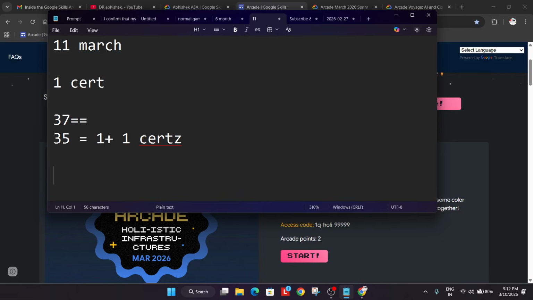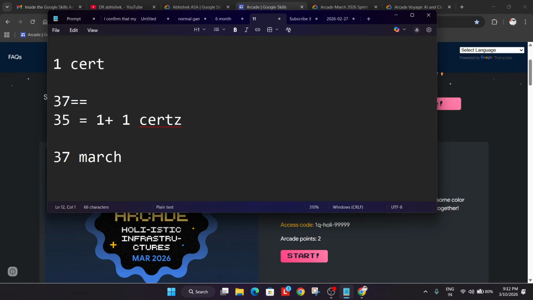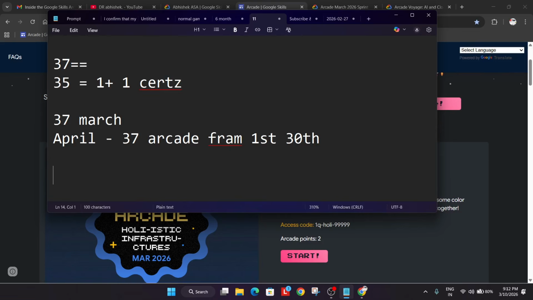So suppose I have earned 37 points. Let's make it a proper calculation. I have earned 37 points by March, which includes the 11 points. So in the insider email of the April month, I'll be getting that I have earned 37 arcade points from the period of the first week of March, from 1st March till 30th or 31st March. Okay. So like this, it will contain all the points, and then I will count.